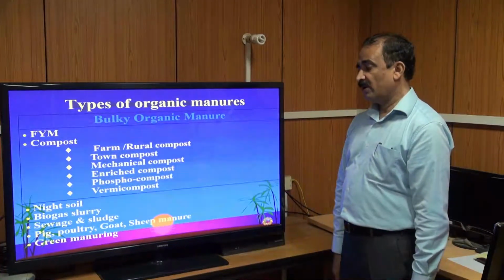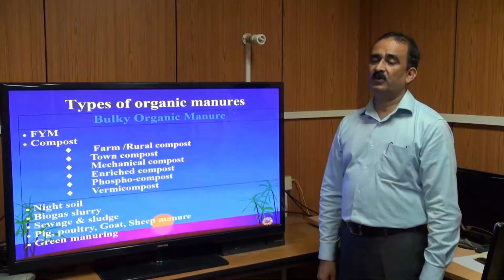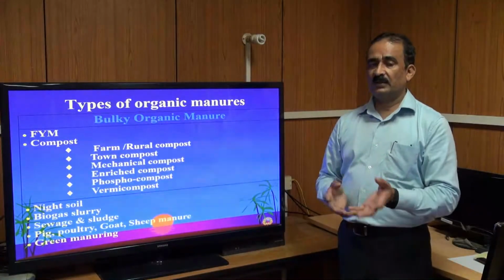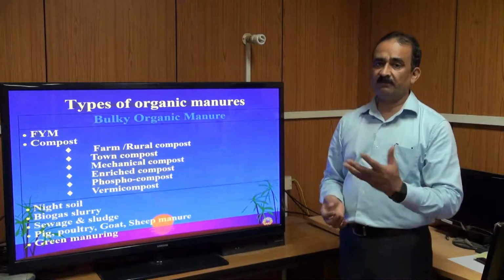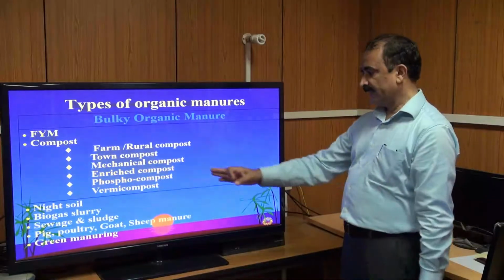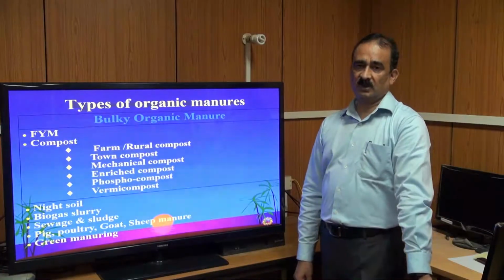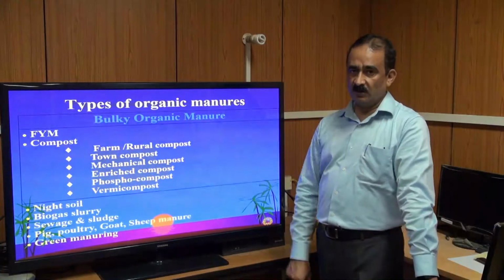Then biogas slurry: after producing methane gas, the waste product you can incorporate in agriculture in the form of compost. Then sewage and sludge is a very good source of compost or organic manure.